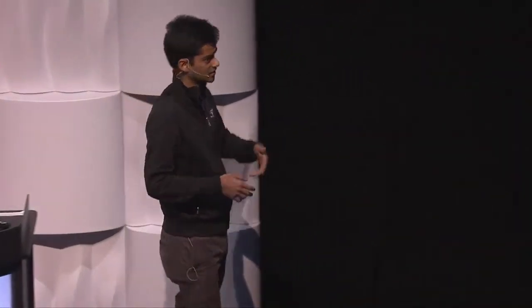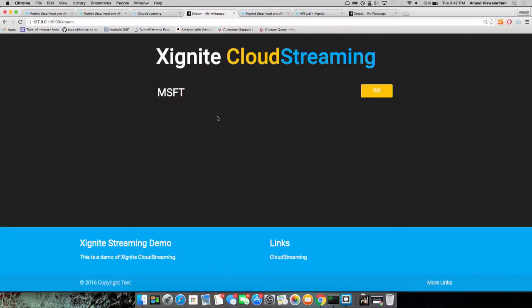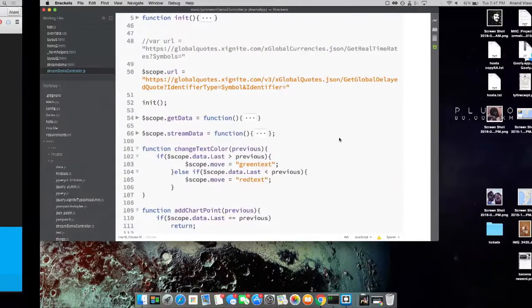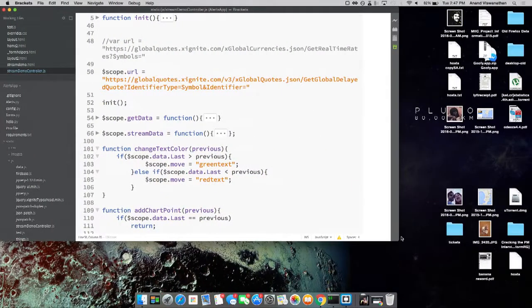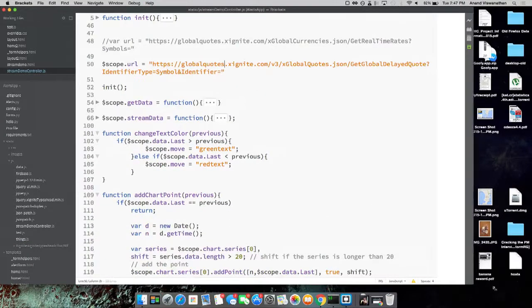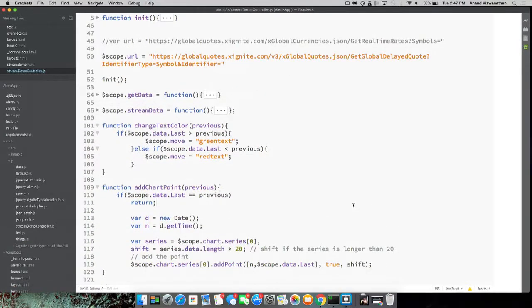So here's a kind of a typical web application that needs to display some market data. In this case, it needs to display some quotes data. We have trusty old Microsoft here now. It doesn't do anything here because it's not wired up. So let's go into this, and maximize this.